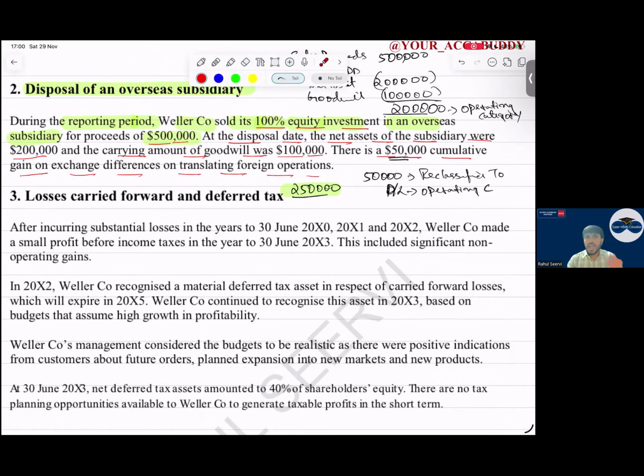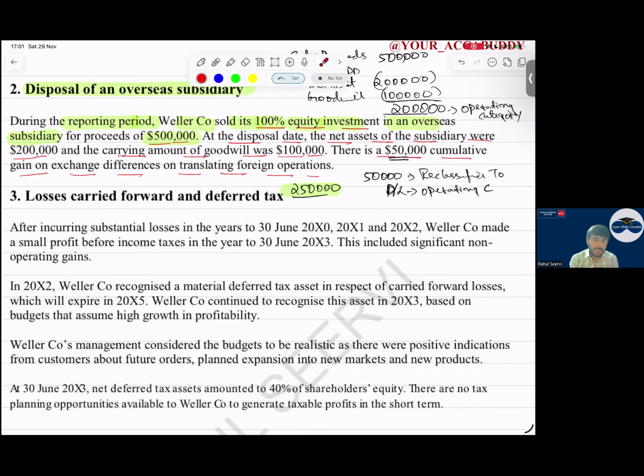As per IAS 12, a deferred tax asset will be recognized when there is a deductible temporary difference. When there is what? A deductible temporary difference. In case of losses, can a company recognize a deductible temporary difference when there are future taxable profits? Yes. So, in case of losses, a company can recognize a deferred tax asset if the losses can be carried forward as well as future taxable profit should be available.